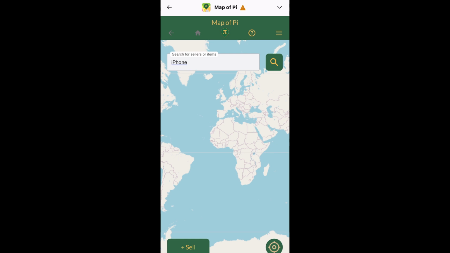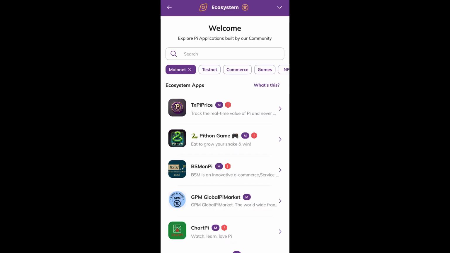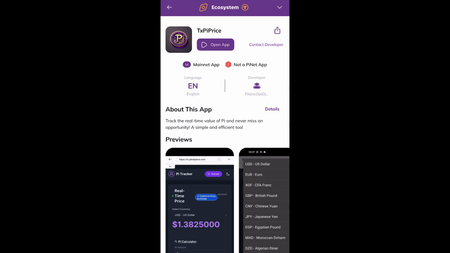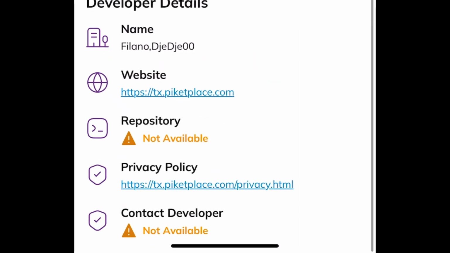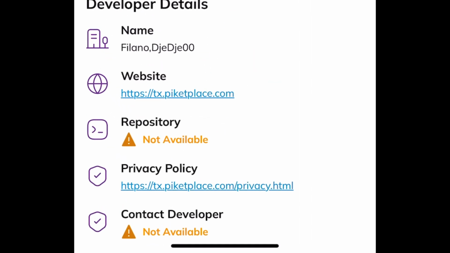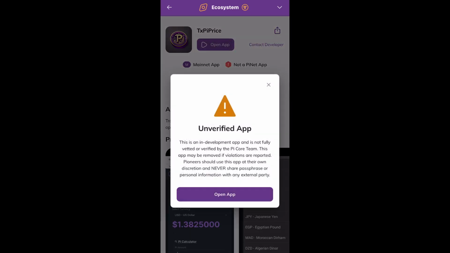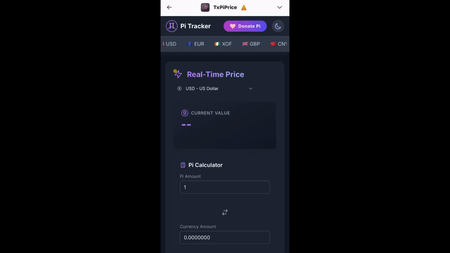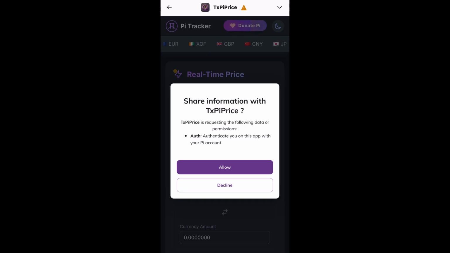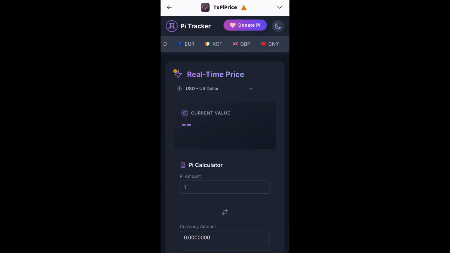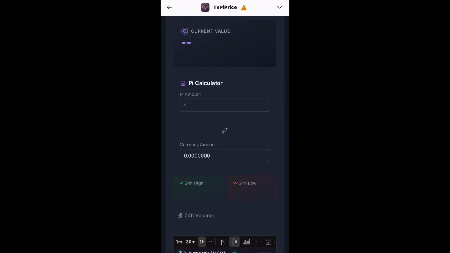Let's test another app. I'm going to pick a random one. Oh, okay. There's one that says TX Pi price. Let's click on details. When you go down, you see that it has no contact developer. Repository is empty. So let's get back. And then I'm going to go ahead and open the app. Same message pops up that I shouldn't give my information because this app is not verified. So I'm going to open the app. It's asking me to share information. Obviously, I'm going to say decline. So as you can see, it has no data. It's not returning any data at all.